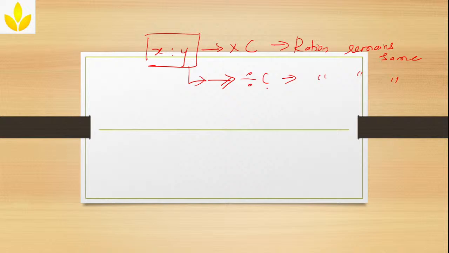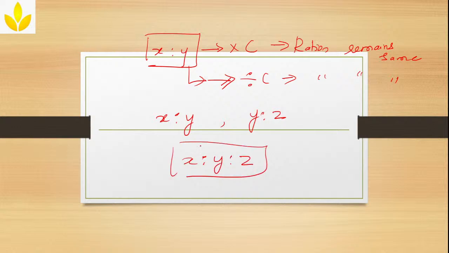The next thing is, if two ratios are given like this, one ratio x is to y and one more ratio y is to z, then you can simply write them as x is to y is to z. Okay. Understood? So this is about the ratios.